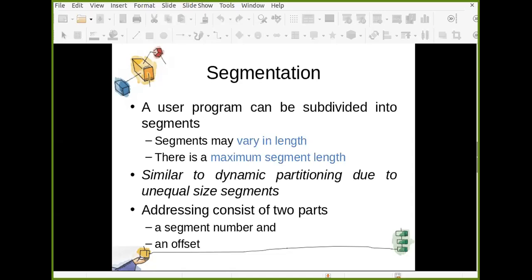Now, this paging scheme is similar to the fixed partitioning scheme. Similar to dynamic partitioning, there is another scheme called segmentation. What is this? A user program can be subdivided into segments. And these segments may vary in length. And there is a maximum segment length available. There is always a maximum segment length.